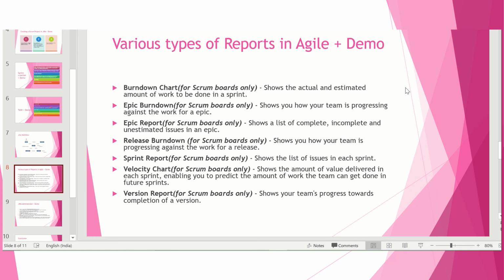In the retrospective, based on your definition of done, based on the roadmap, how our older sprint went, based on people, processes, individual interaction and definition of done, we will adapt that definition of done for maximum improvement. So burn down, remaining time, epic burn down, epic report, release burn down, we have sprint report, velocity chart, velocity report. We have different metrics which we can look into in Jira.